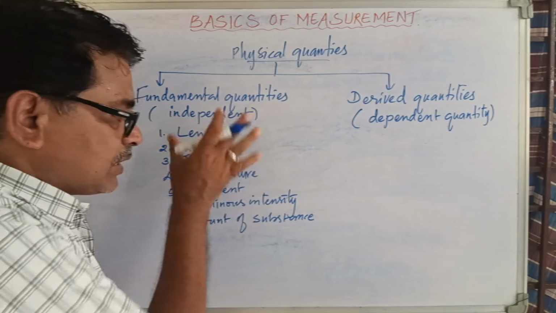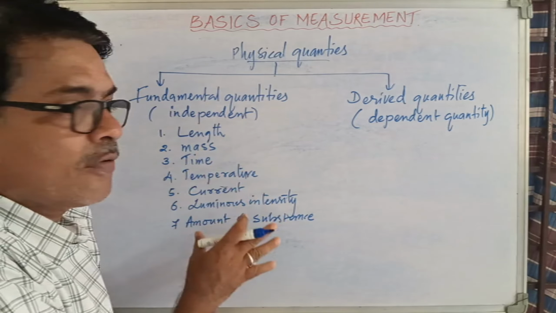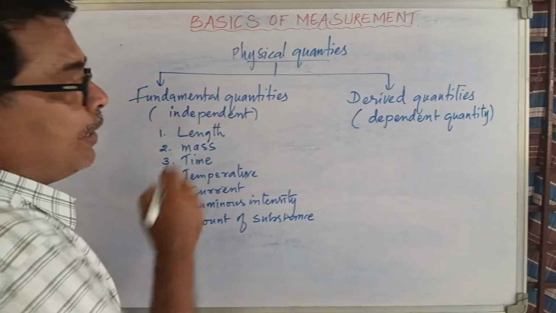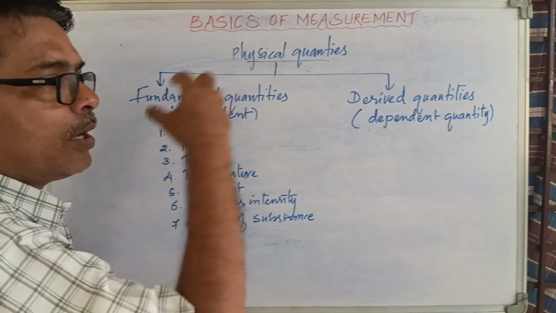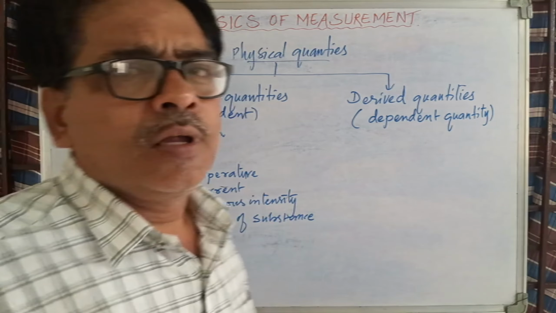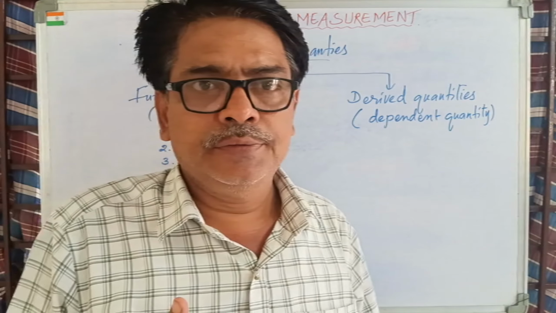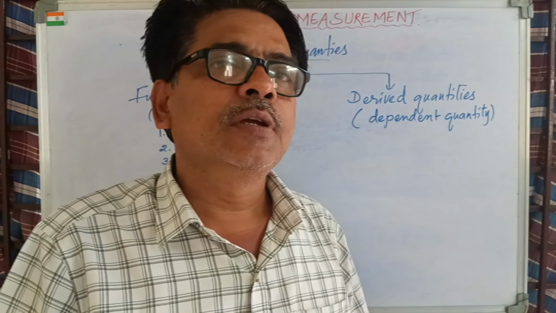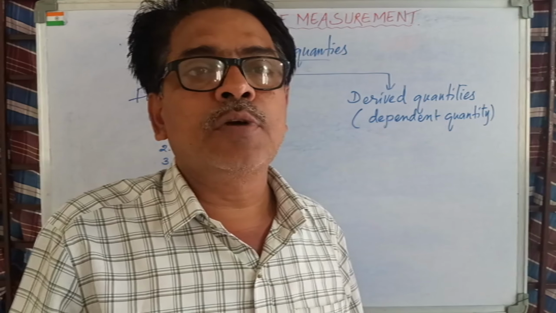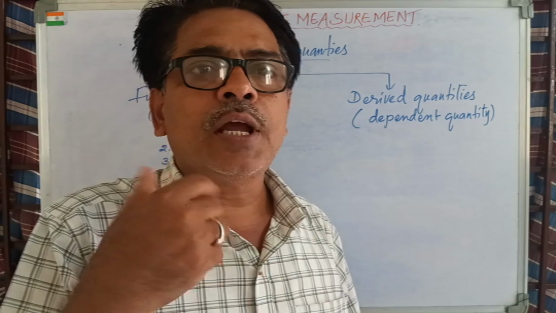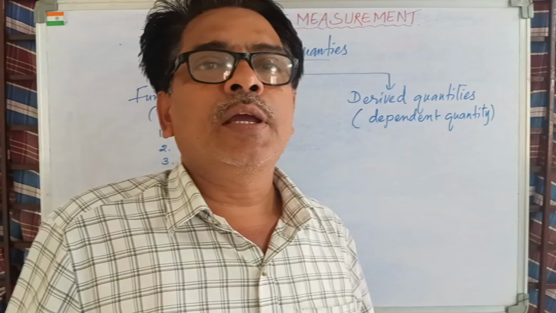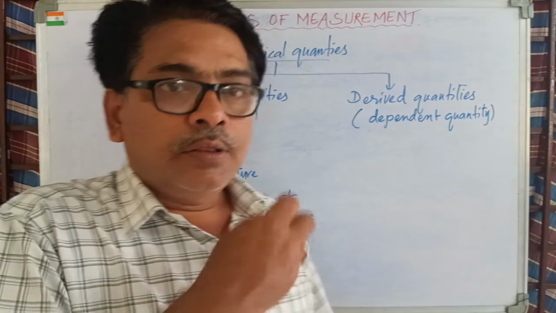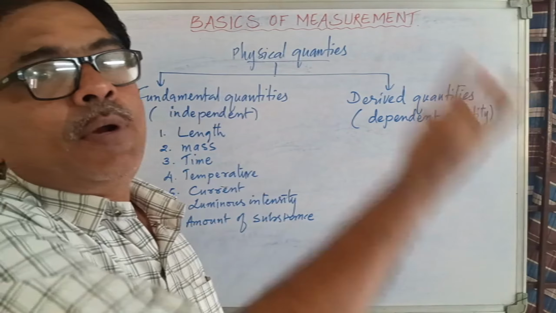Now coming, these 7 are fundamental. Pakka, these 7 are fundamental and only these 7 are fundamental, and they are independent. They don't depend upon others. Just an example, if you ask me what is my height, then I will say I am 5.5. What do you understand by this? Is there any possibility to ask in which direction? Nothing else. Only one question. I did not need anything else to calculate my length, or height. What I mean is length is height, nothing but. So this quantity does not depend upon others.